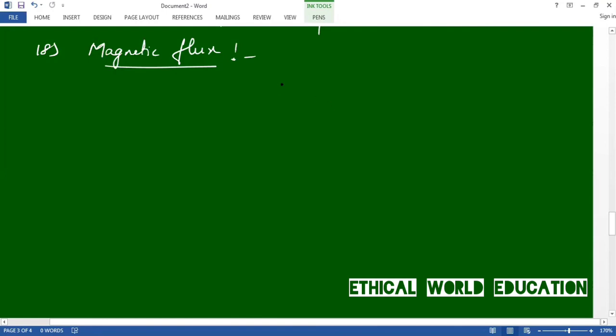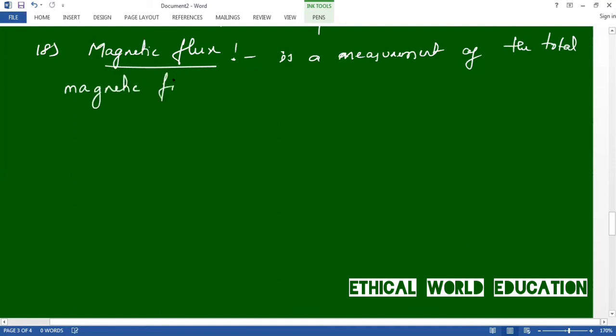Magnetic flux is a measurement of the total magnetic field which passes through a given area.